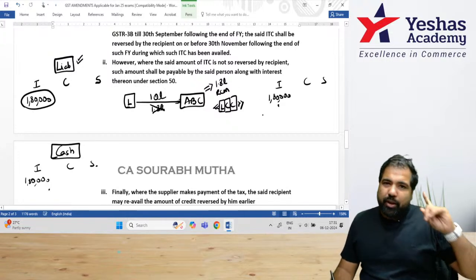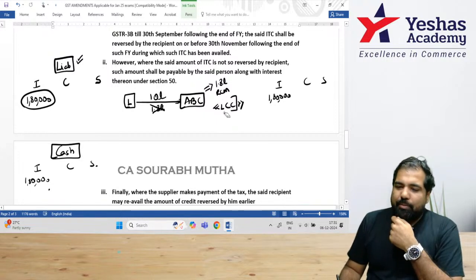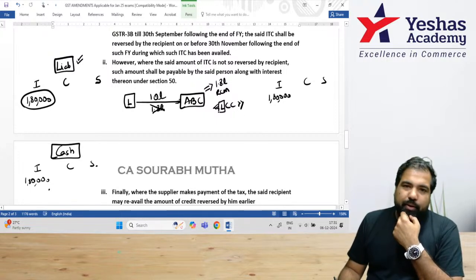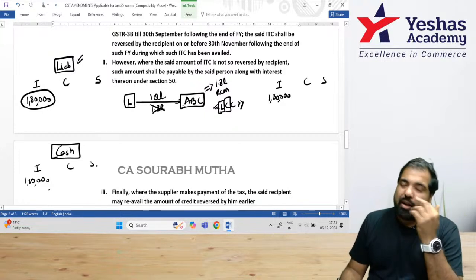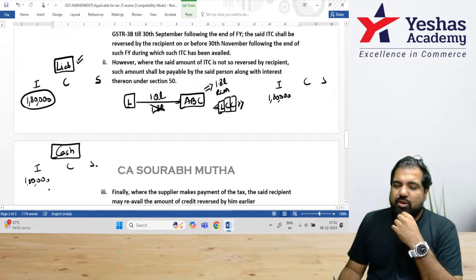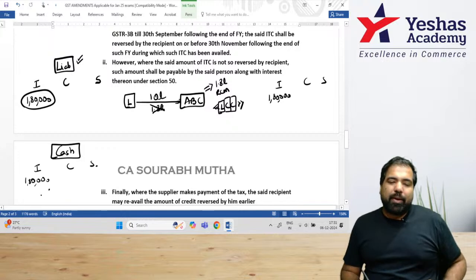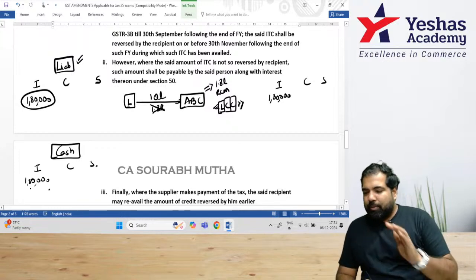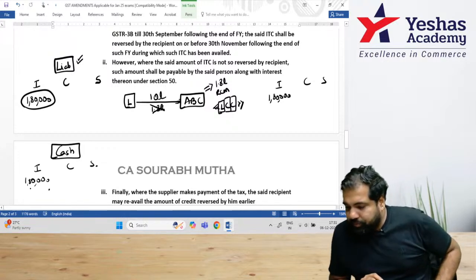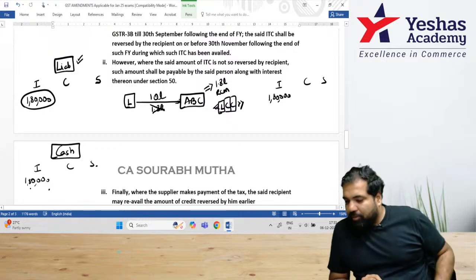All three of them, repeating it one last time. Liability, because you owe it to the government. Credit, because it's a purchase, and obviously when you purchase something, you do get credit. And last is cash ledger, because RCM tax can only be paid through the cash ledger. Remember LCC. DT is difficult, but the shortcuts are easy.